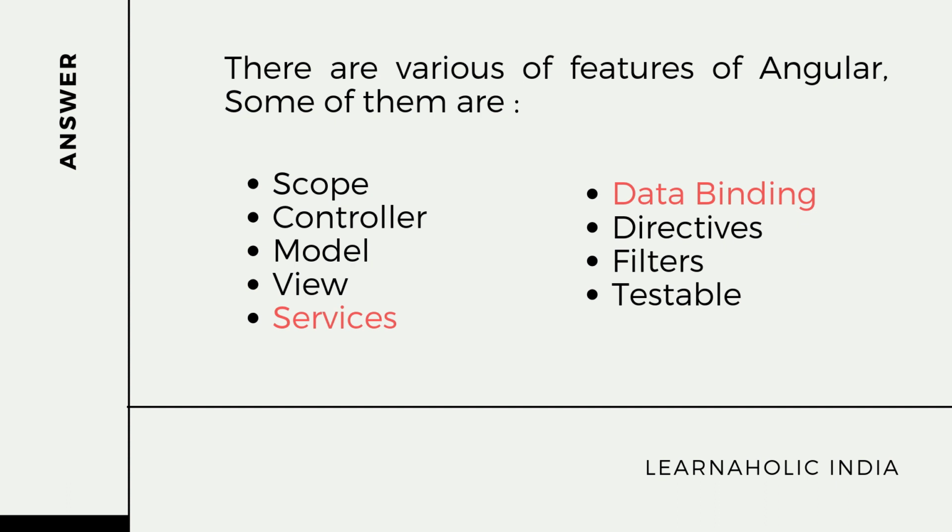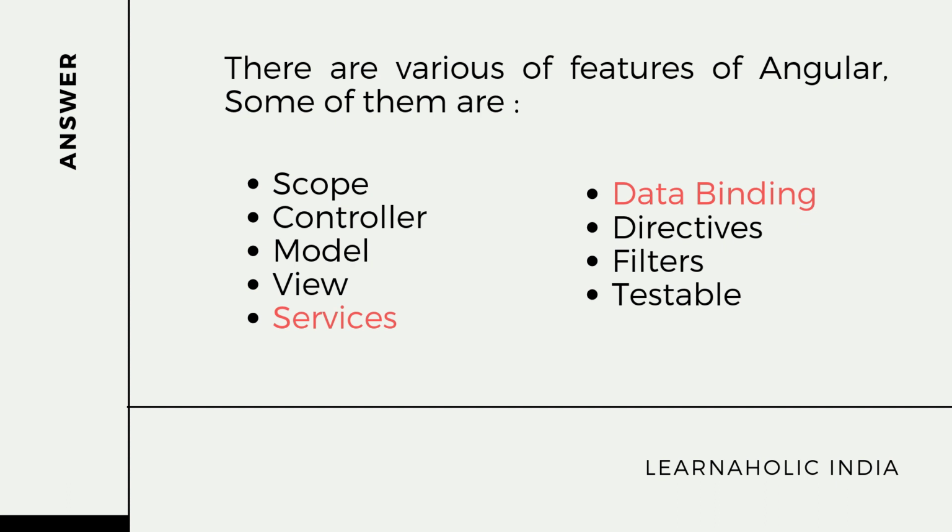Data binding. Data binding handles the synchronization of data across the model, controller and the view. The next is scope. Object representing the model acts as a glue layer between the controller and the view. The next is controllers. These are the JavaScript functions bound to the scope of the object. The next is services. Substitutable objects that are wired together using dependency injection. The next is filters. Format the value of an expression for displaying to the user. For example, uppercase, lowercase, etc.